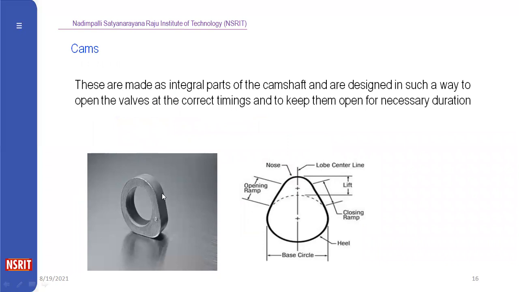Cam. The main function of the cam is opening and closing the inlet and exhaust valves, which is done by the cam rotation. The cam is connected to one end of the crank. By the crank, the cam is rotating. By the rotation of the cam, the inlet and exhaust valve functioning happens. The cam is egg shaped.